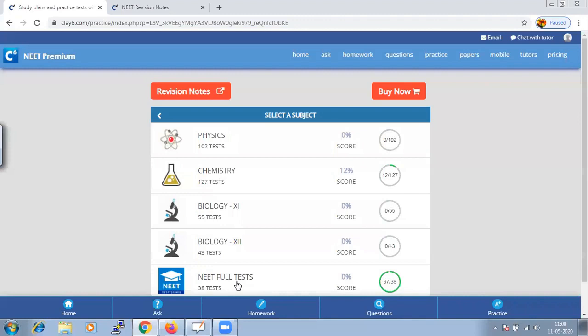Based on the score, you will be able to predict what are all the chapters you need to do revision, and what are all the chapters you need to learn the concept once again, so that your performance is the best. Let us start the chapter today, classification of elements.